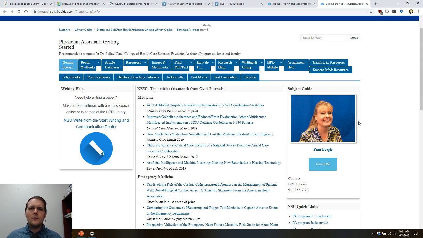Usually libraries like this will have funds available to secure articles if the school does not have access to them. And so they can get you a copy of the article generally within a few days or so, which is very, very handy. So those are a lot of your primary sources. This is not exhaustive by any means. However, it's a good starting point, I think, and we can go from there.